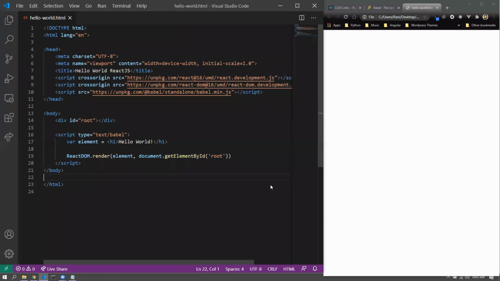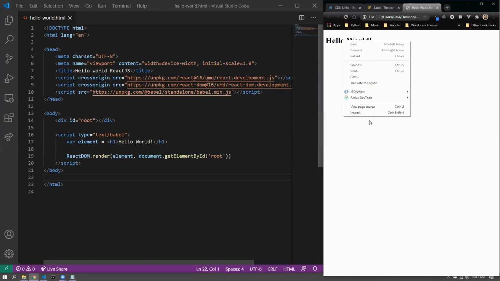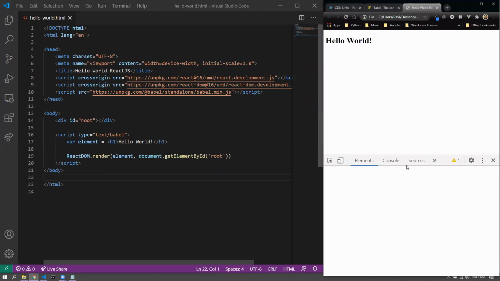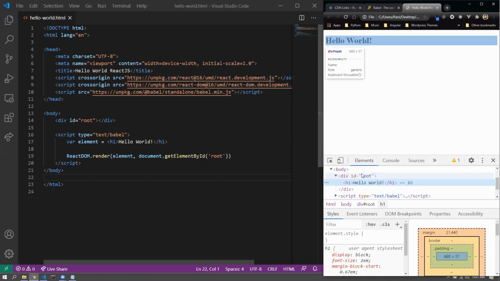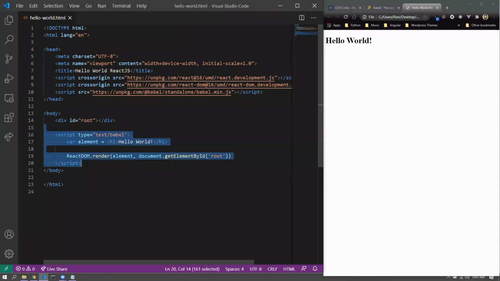But as soon as I do this, and if I refresh, you'd see that a hello world h1 comes up inside the div. If I do an inspect element, you see that div id root has an h1 that is hello world. So this is our first program. First of all, this basic set of syntax should be clear to everyone, right? Please let me know that this is clear.